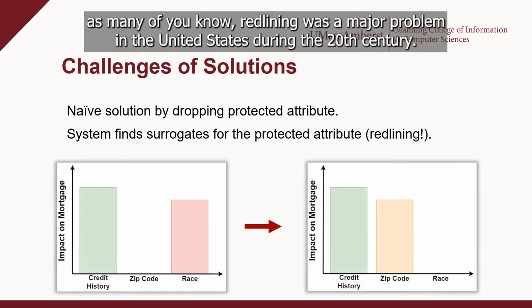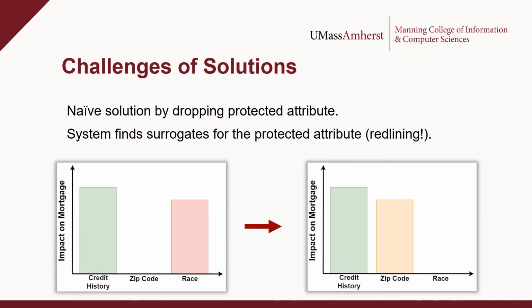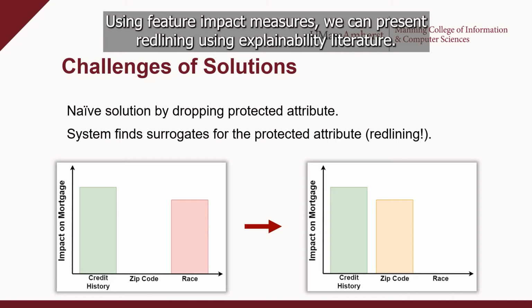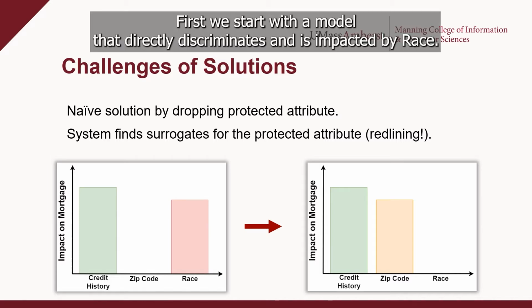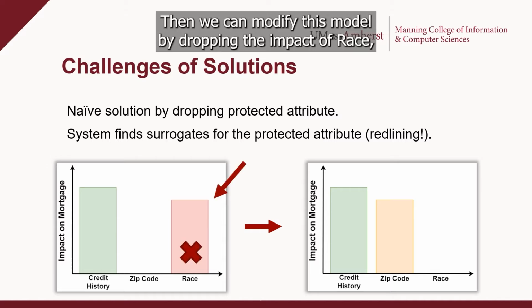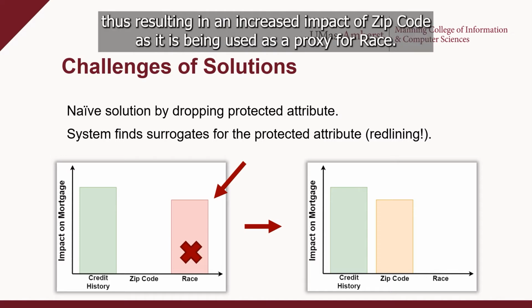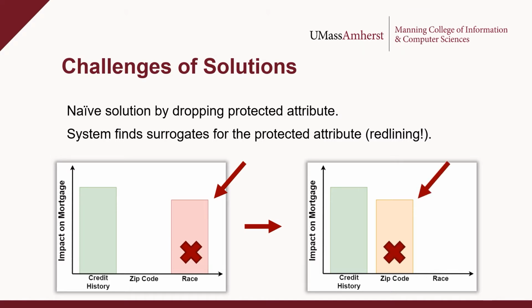For instance, as many of you know, redlining was a major problem in the United States during the 20th century. Using feature impact measures, we can present redlining using explainability literature. First, we can start with a model that directly discriminates and is impacted by race. Then, we can modify this model by dropping the impact of race, thus resulting in an increased impact of zip code as it is being used as a proxy for race. In other words, we are now redlining.